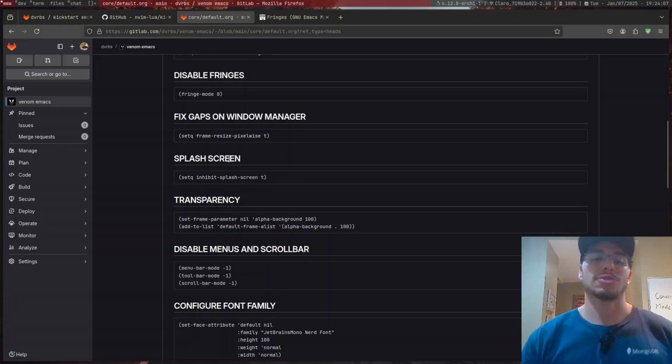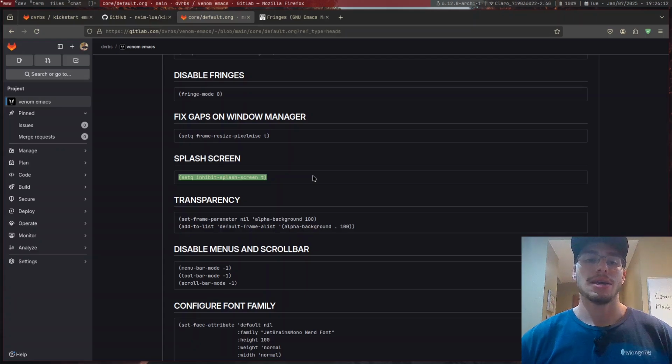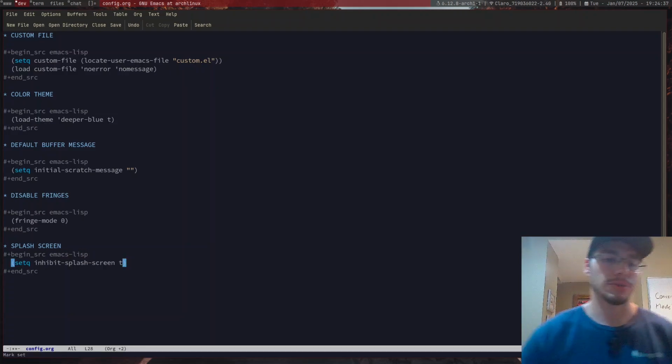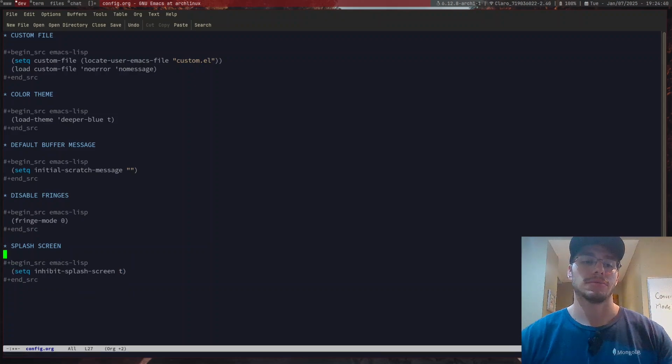Then we have the splash screen. I think that 99% of people dislike the splash screen as a kickstart thing. It's perfectly fine. Let's just remove this. Whoops. Yoink. Disable. My goodness. I actually am gonna just do the splash screen. Emacs Lisp. There we go. I would just say inhibit the splash screen. There we go. What else?